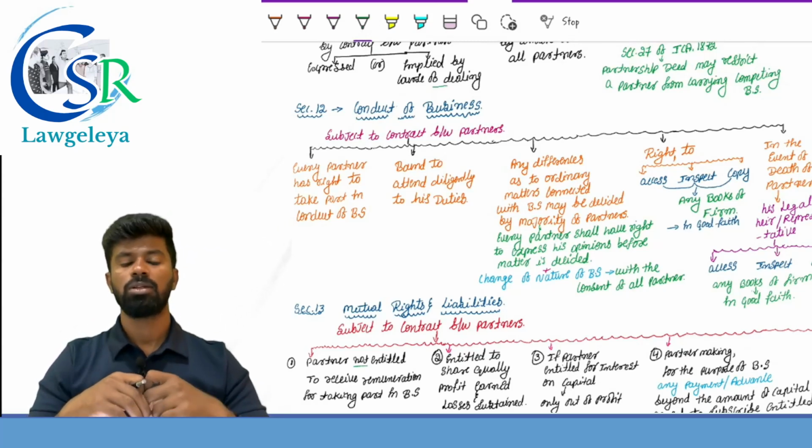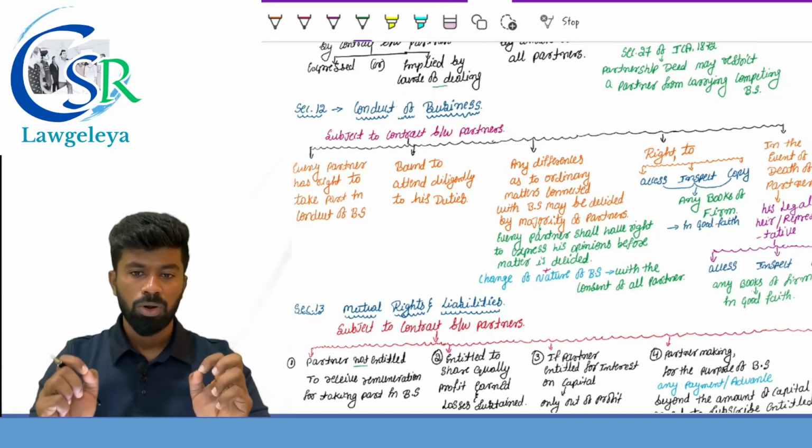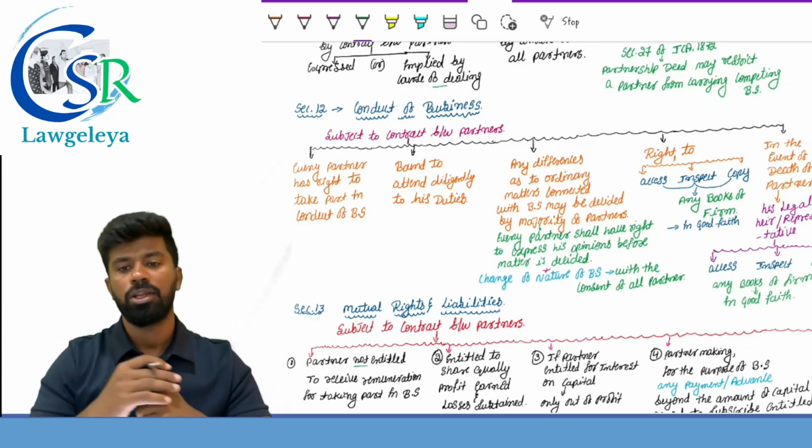However, before a decision is taken, every partner shall be given the opportunity to express their opinion.